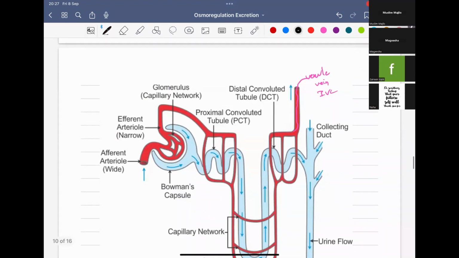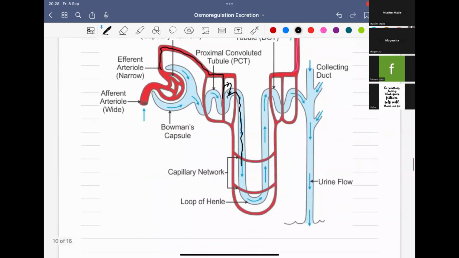Whatever is not filtered will go through this way, come like this, and here it will be secreted into the interstitial fluid and then come back into the PCT. This will happen in the proximal convoluted tubule as well as the distal convoluted tubule.